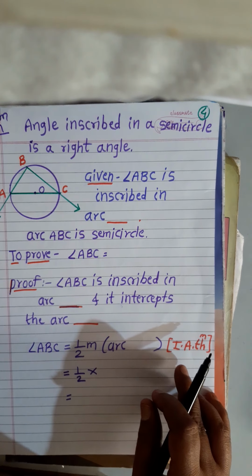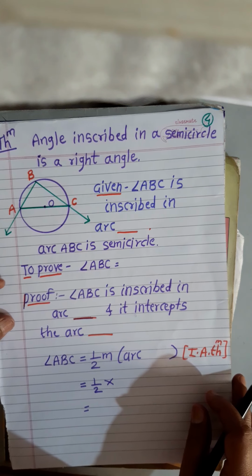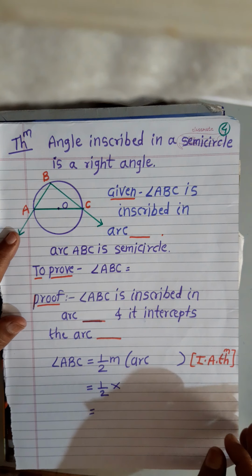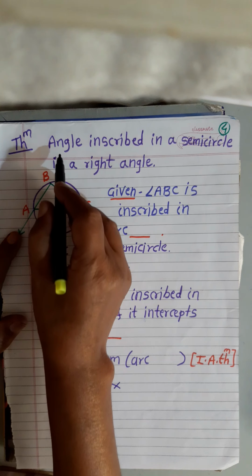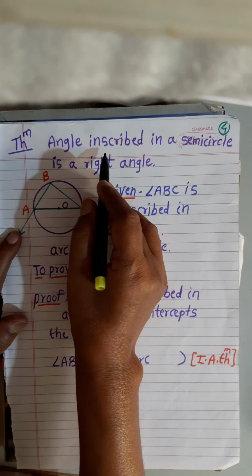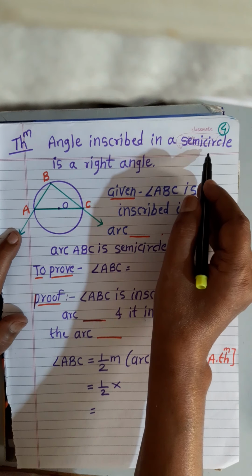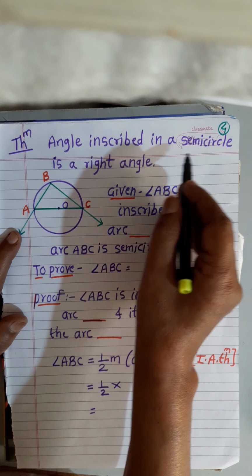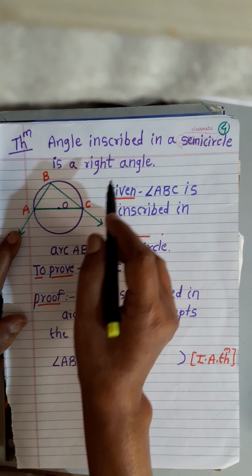Now, the second corollary, or smaller theorem, which is based on the inscribed angle theorem. What is that? It may be asked in the exam also. Angle inscribed in a semicircle is a right angle.